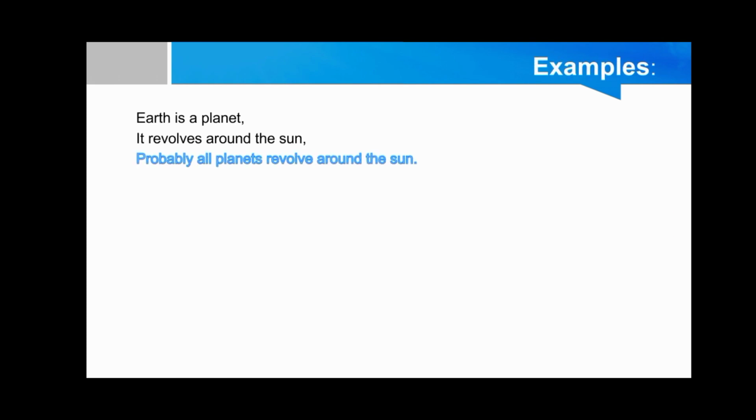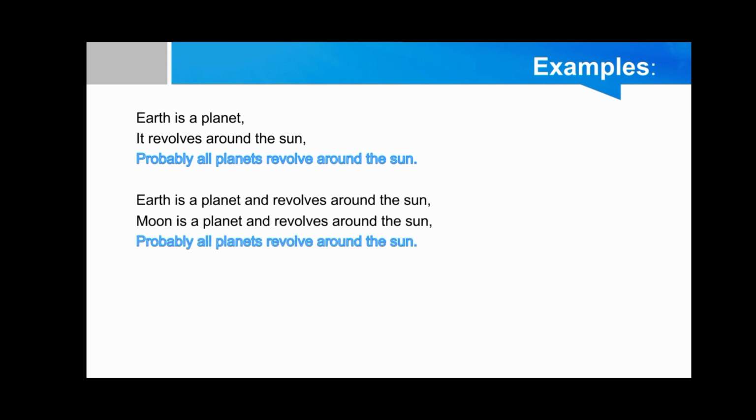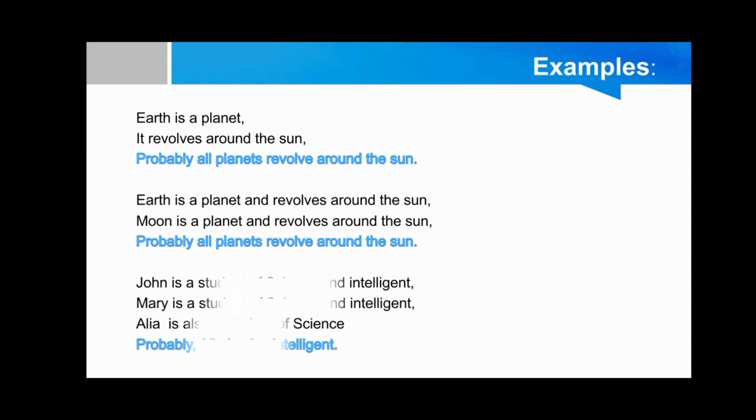Example of induction. The first example is: Earth is a planet. It revolves around the sun. Probably all planets revolve around the sun. We have another example: Earth is a planet and revolves around the sun. Moon is a planet and revolves around the sun. Probably all planets revolve around the sun.